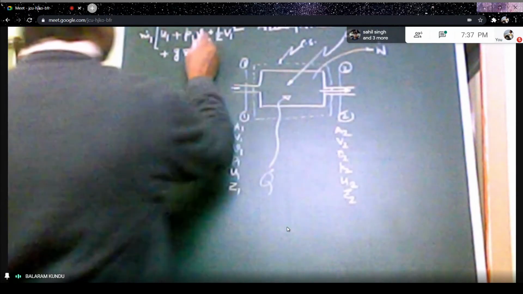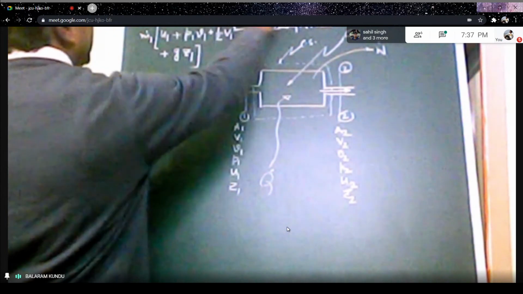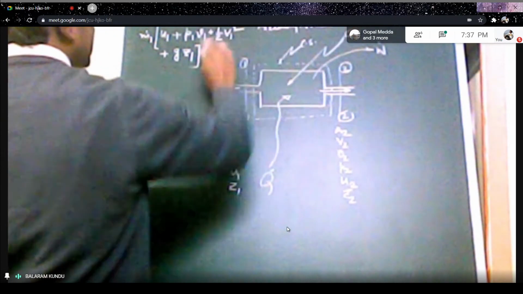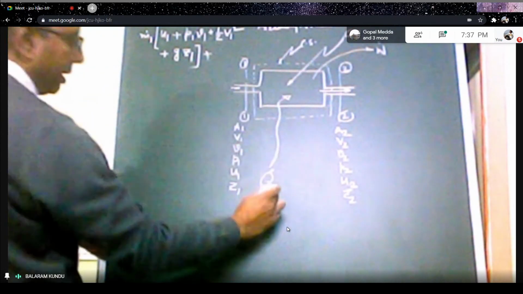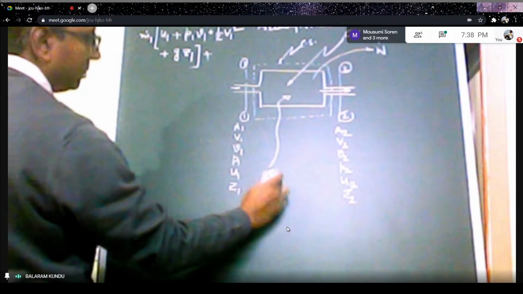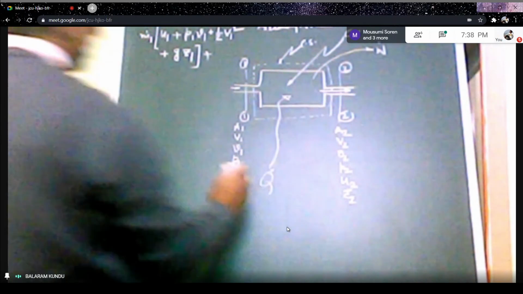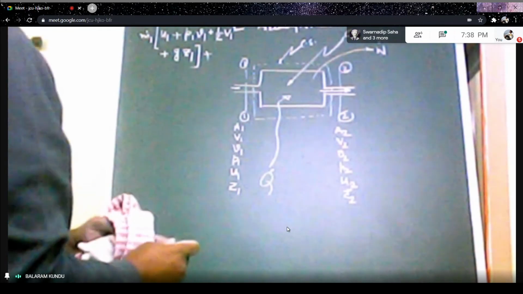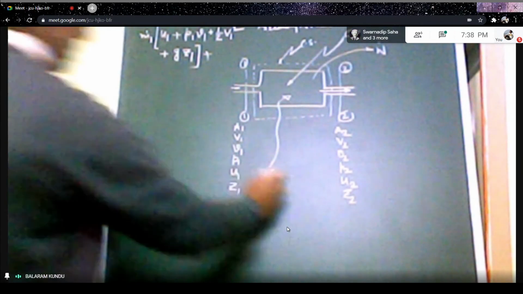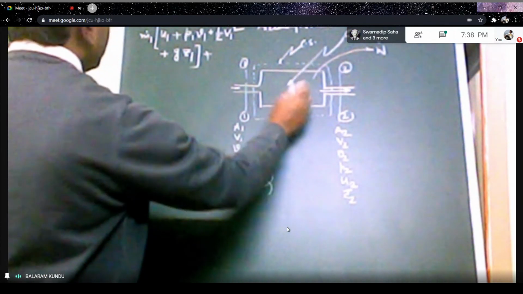Then the heat energy entering the control volume, Q dot, that is the heat added to the control volume as shown in the figure. So the Q dot part should be considered here.